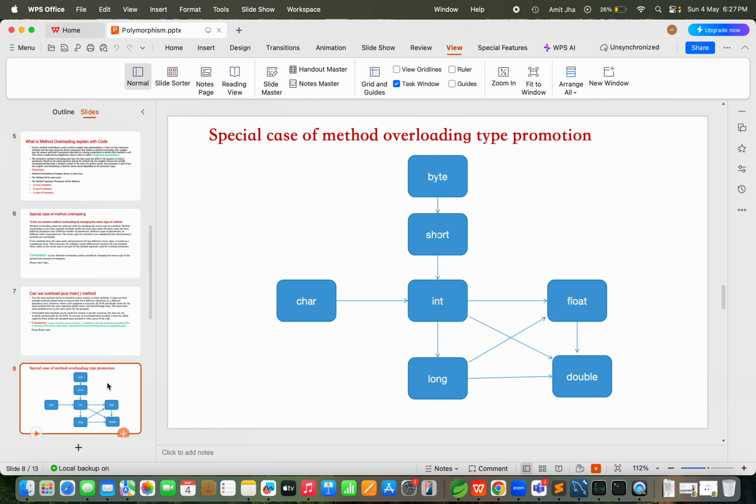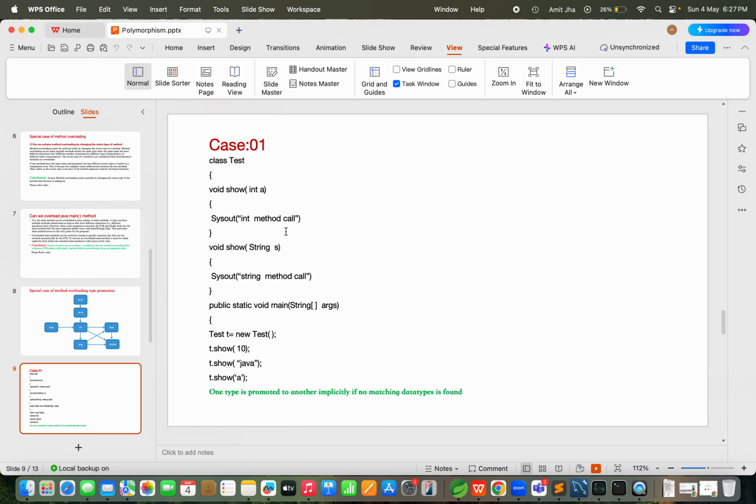That's why I'm giving this example as well, so you can come to know that one type is promoted to another implicitly, not by us, if no matching data type is found.